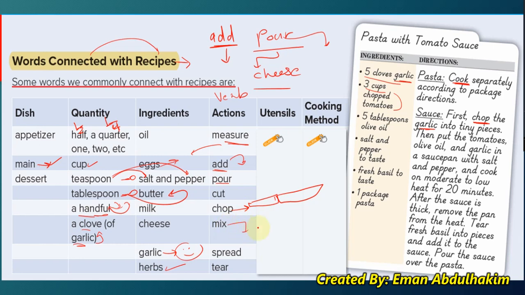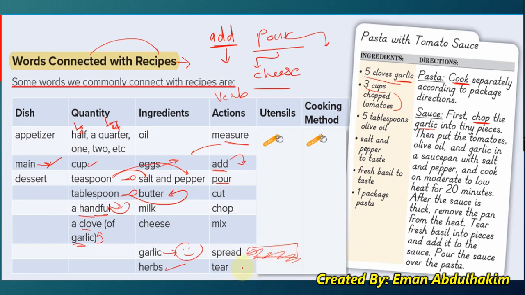Mixing, mix to make all the different ingredients become one, right? And spread. Let's spread some dough, okay? Spreading means making something small into a bigger thing.